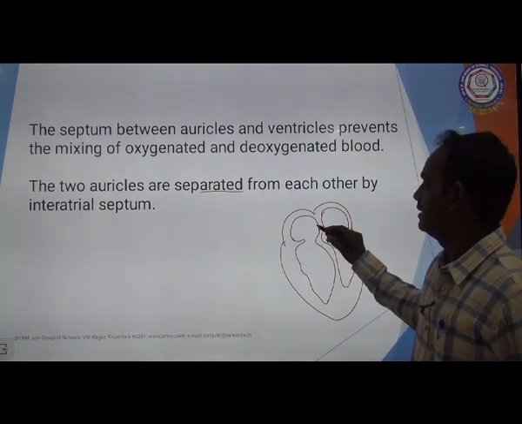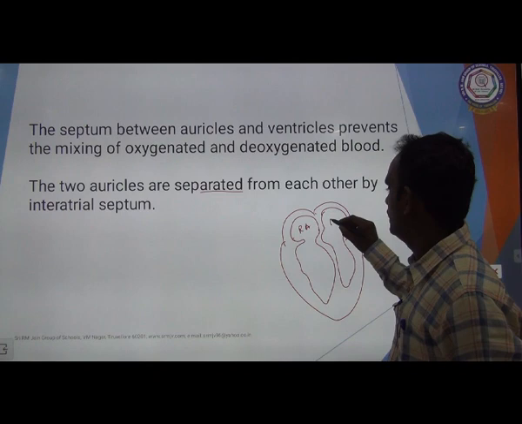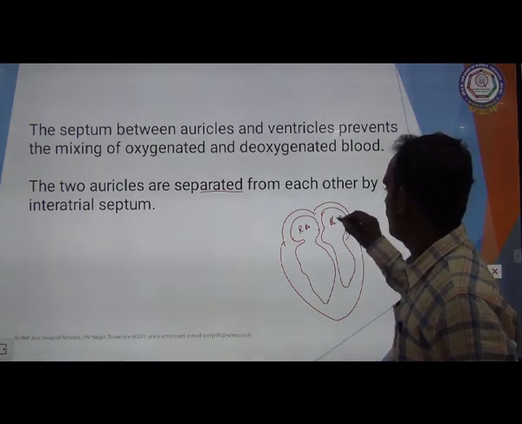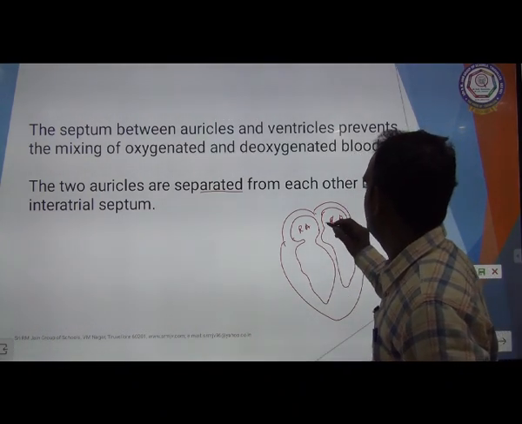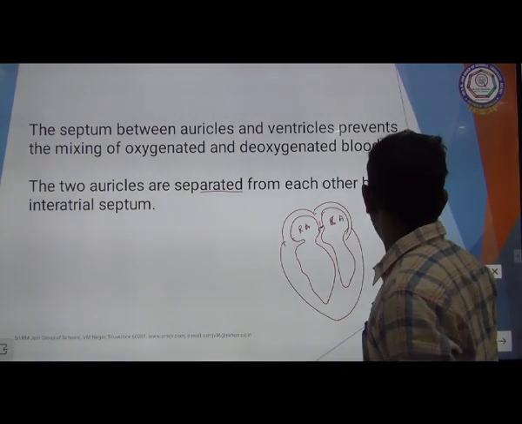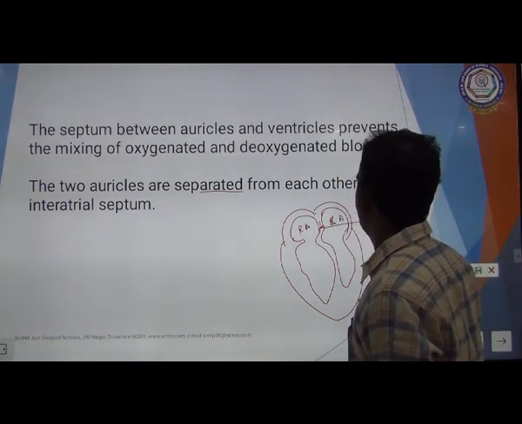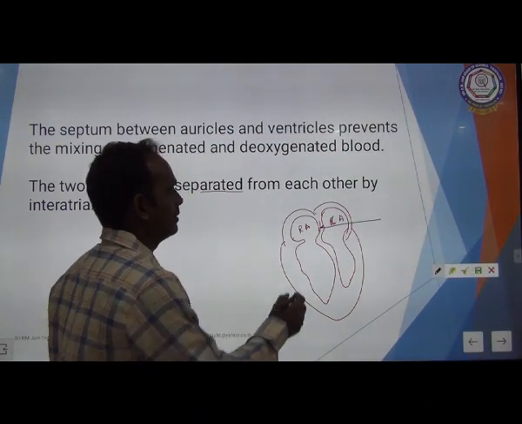This is the right auricle, and this is the left auricle. These two auricles are separated from each other. This part is called the interatrial septum.